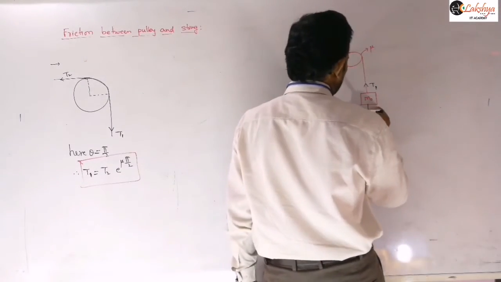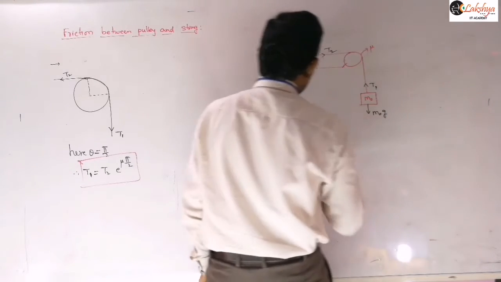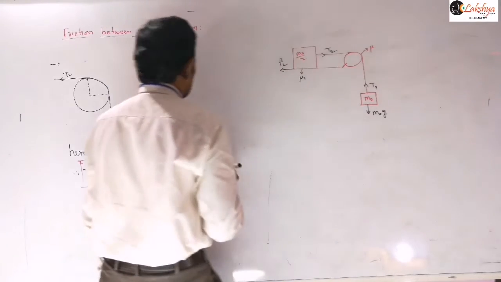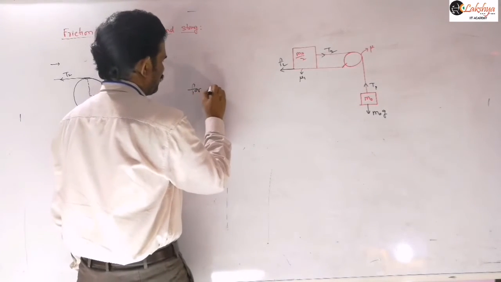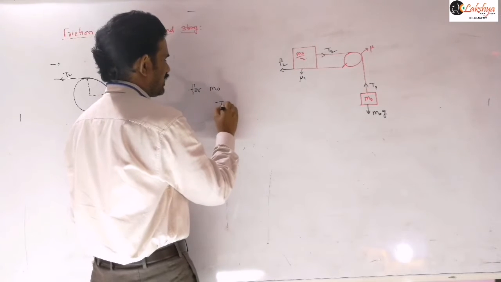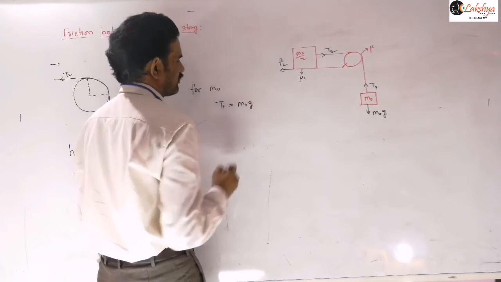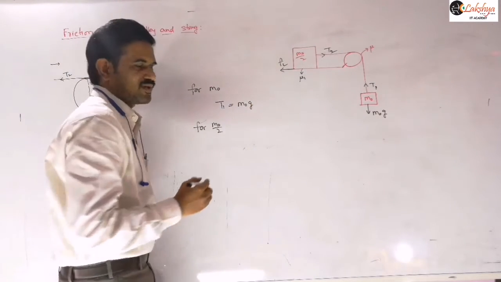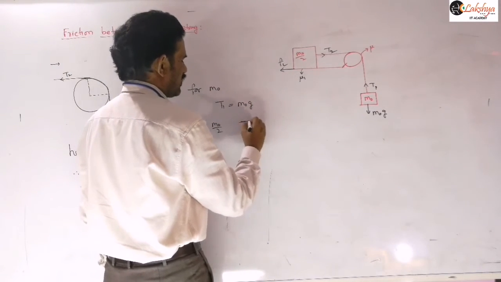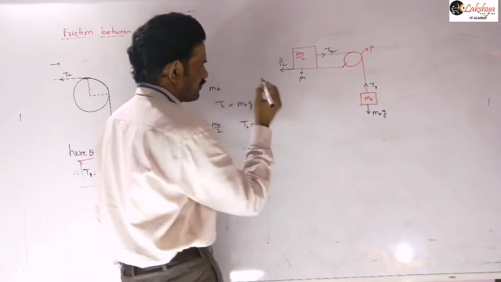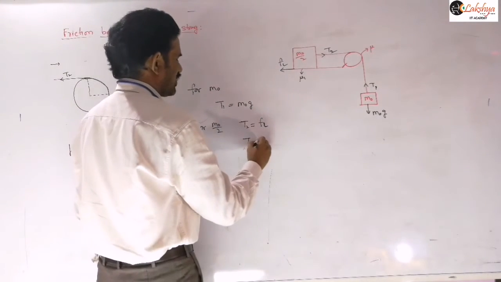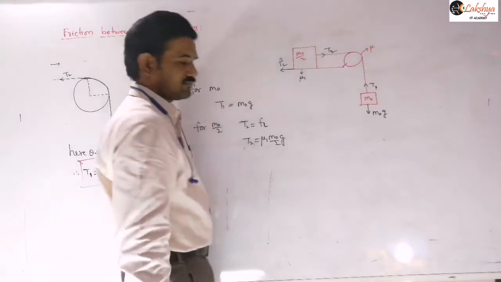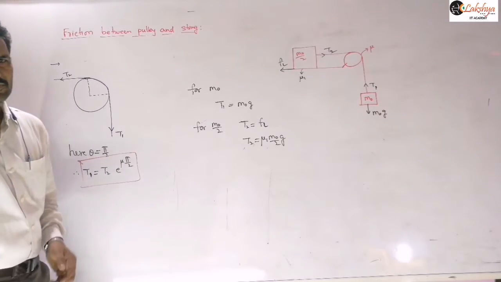Now this body is in equilibrium. It is ready to slide here. So the frictional force will be along this direction. That limiting friction will be there. For m0, if we consider, then T1 is equal to m0 into g, right? Then for the m0 by 2 block, T2 is equal to FL, because that block is ready to slide. That is our given information. Therefore T2 is equal to mu1 into m0 by 2 into g. Is it clear? So that is our T2 expression.